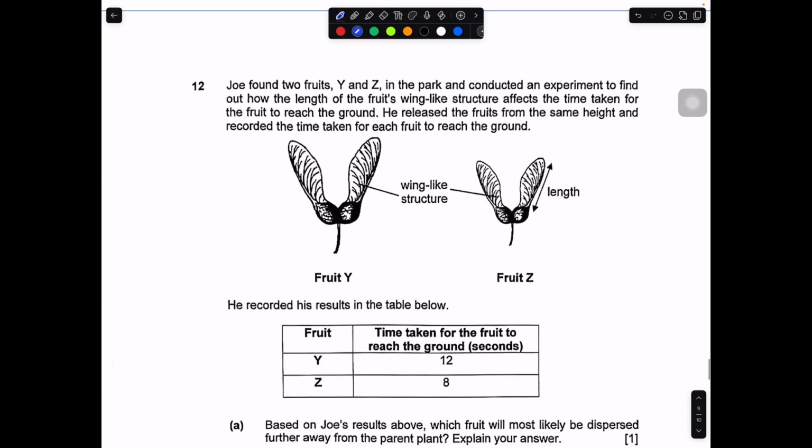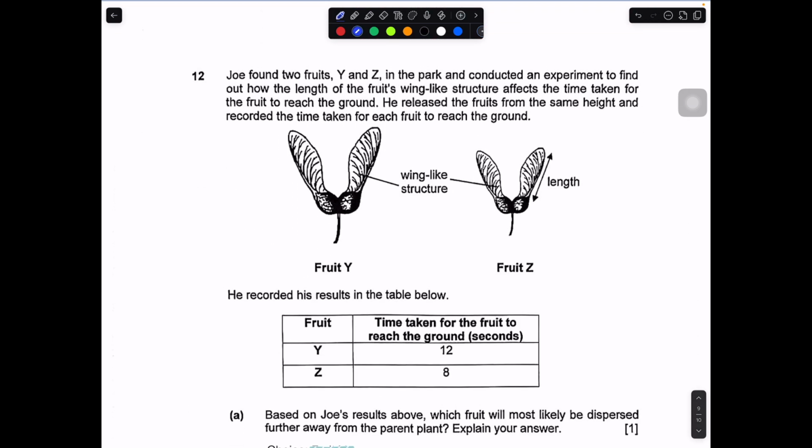Let's move on to the last question. Joe found two fruits, Y and Z, in the park and conducted an experiment to find out how the length of the fruit's wing-like structures affects the time taken for the fruit to reach the ground. He released them from the same height. This is trying to tell you it is a fair test, because the height of release might affect the time taken to reach the ground, so this is a constant. And he recorded the time taken for each fruit to reach the ground.